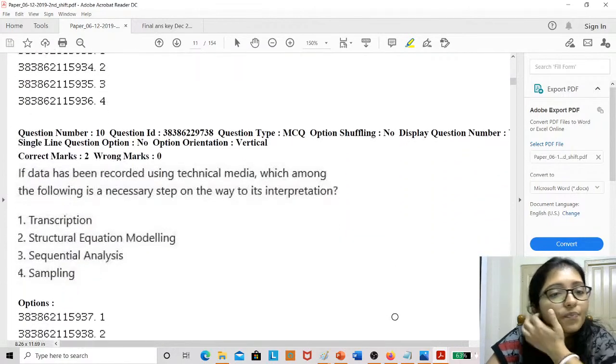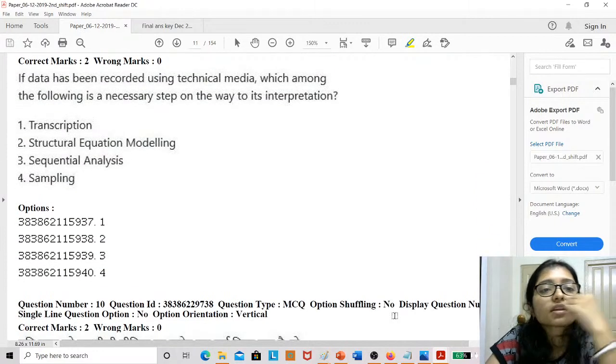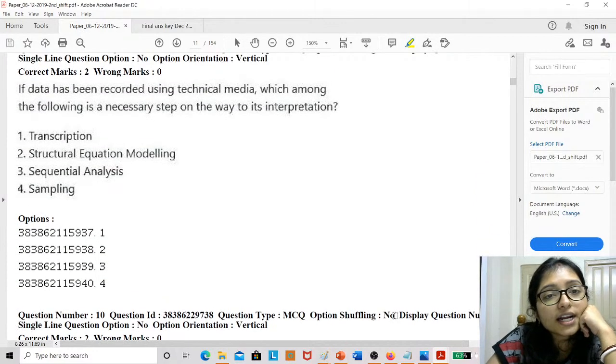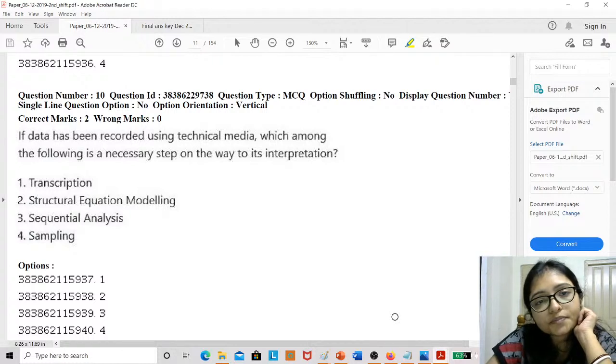Yes. Now this question: if data has been recorded using technical media, which among of the following necessary steps? This is the question of research.